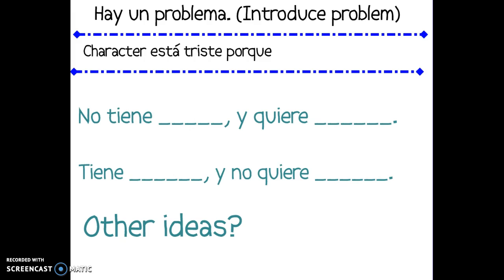There are a couple of examples of ways to introduce your problem here. No tiene blank. He doesn't have whatever you want. Y quiere blank. For example, Profe Gessner no tiene café y quiere café. You want to say he or she does not have something and he or she wants it, or the opposite, tiene blank y no quiere blank. He has something and he doesn't want it.